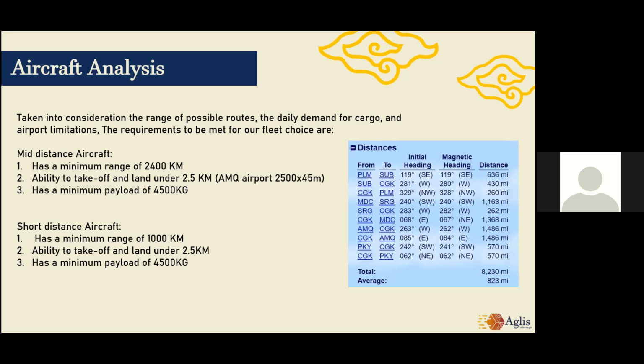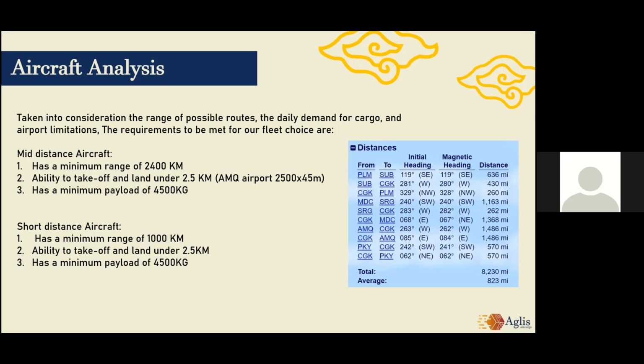A smaller aircraft will be picked for shorter routes in order to have a higher load factor than a larger aircraft, making our operations more efficient and generating larger revenue in comparison to a homogeneous fleet with only larger narrow-body aircrafts.